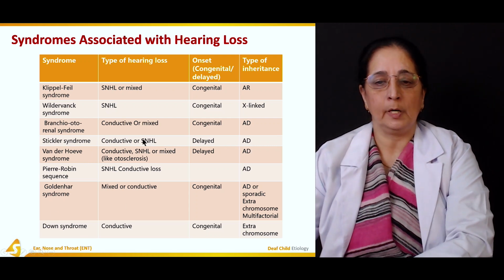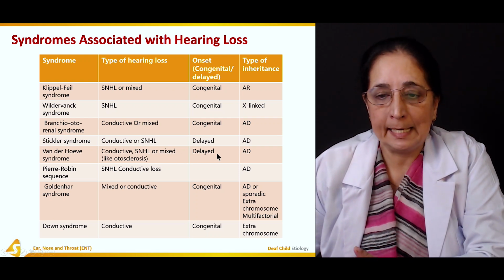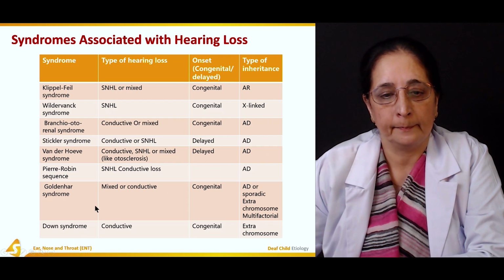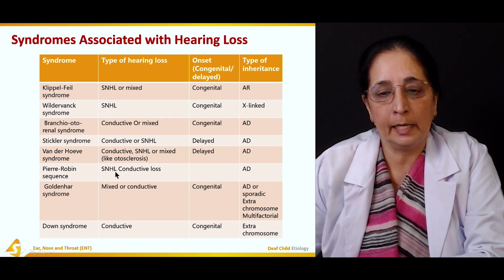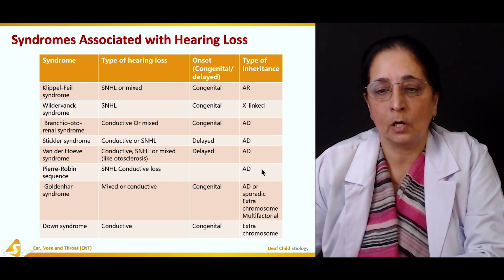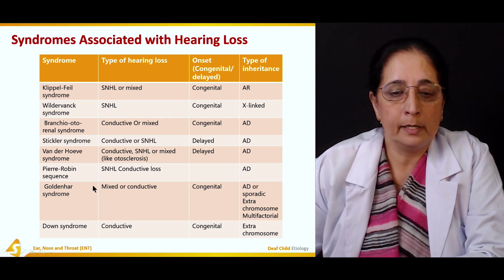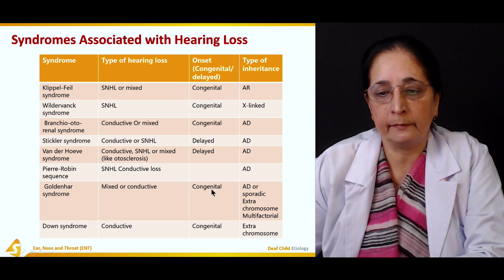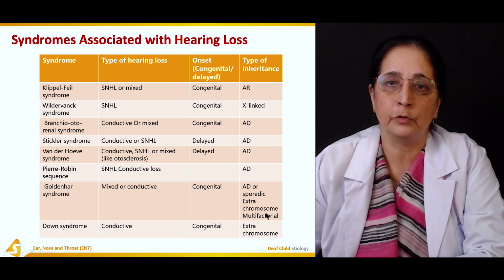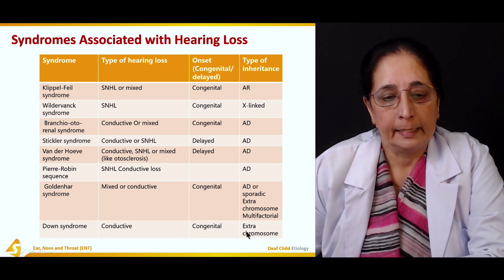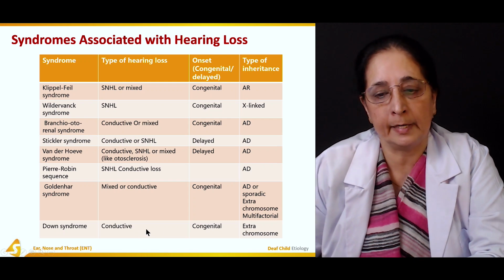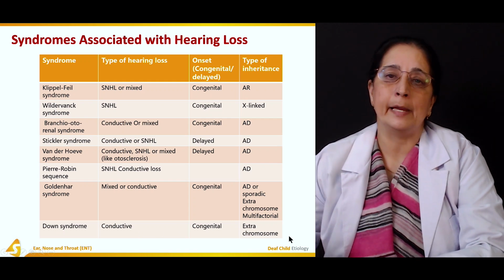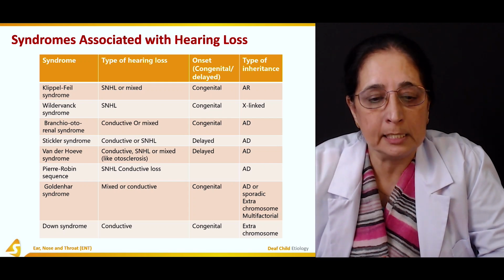Van der Hoeve syndrome, conductive or mixed, delayed and autosomal dominant. Then we have Pierre Robin sequence, again sensorineural or conductive loss, and it's autosomal dominant. And then Goldenhar syndrome, mixed or conductive, congenital, autosomal dominant, or sporadic, multifactorial. And then Down syndrome, in which there is conductive deafness, it's congenital, and there is one extra chromosome.